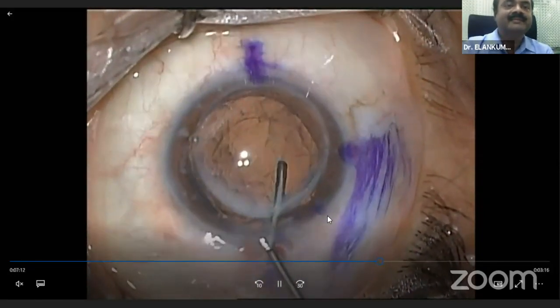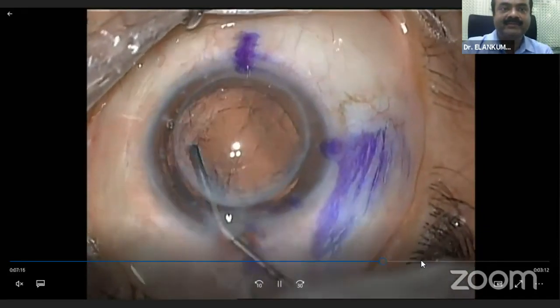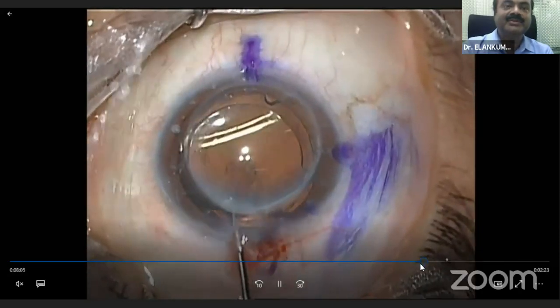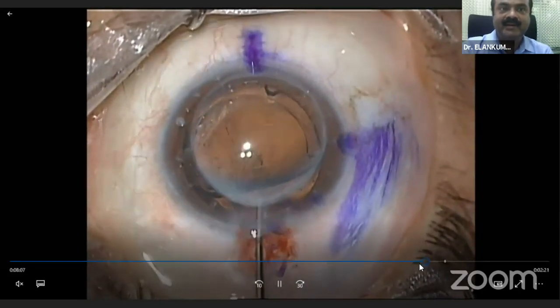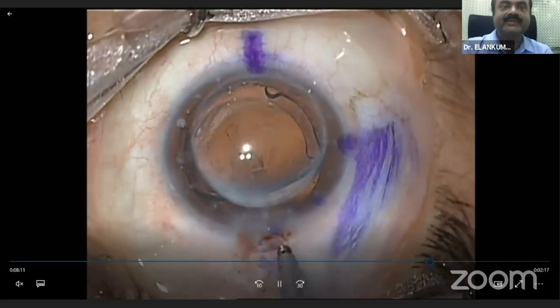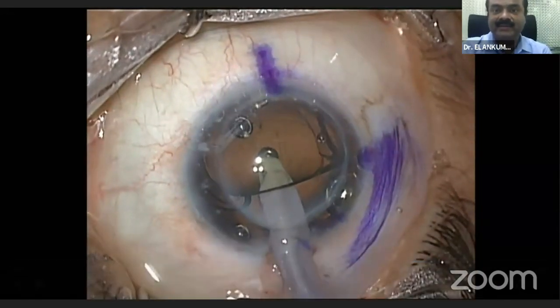And then care is taken to deepen the chamber, inflate the bag, and then put in the lens and position it at its axis. Again, I repeat, toric lenses only for those patients where the surface is regular. If not, it's better to make the surface regular and then...